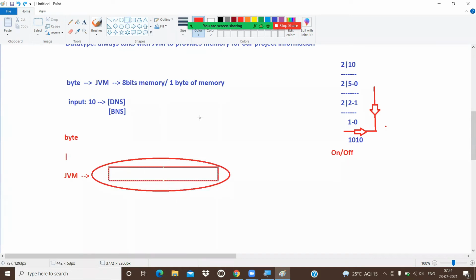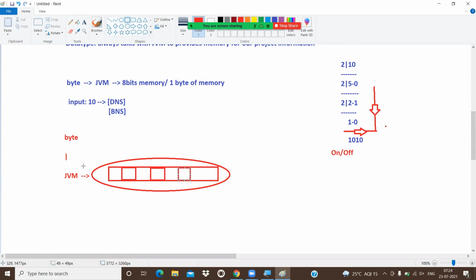8 bits. How many bits? 8 bits. Got it or not? So that means if you want to store the data, if you want to work with the information, definitely what do we require? Memory is required. Who is going to provide the memory? JVM. How will JVM provide the memory?